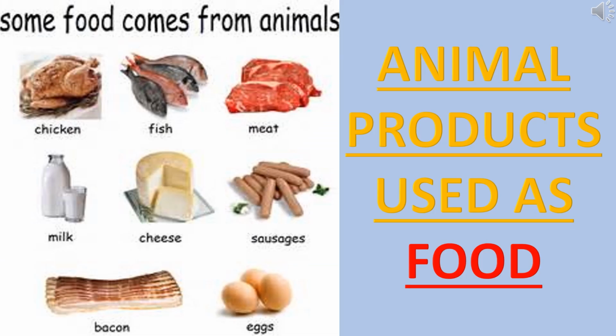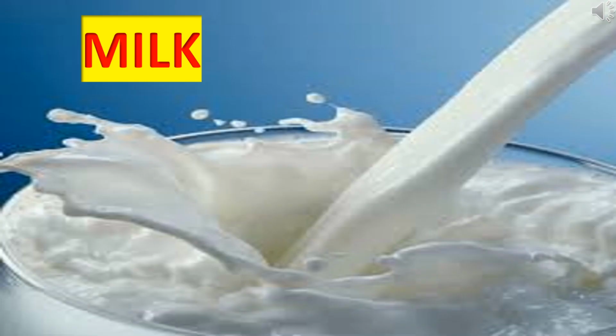First, we are going to see animal products which are used as food. Children, can you give example for the animal products which are used as food? Very good. Milk, egg, meat, honey, etc. First, we are going to learn about milk. Milk is a white liquid food produced by the mammary glands of mammals.